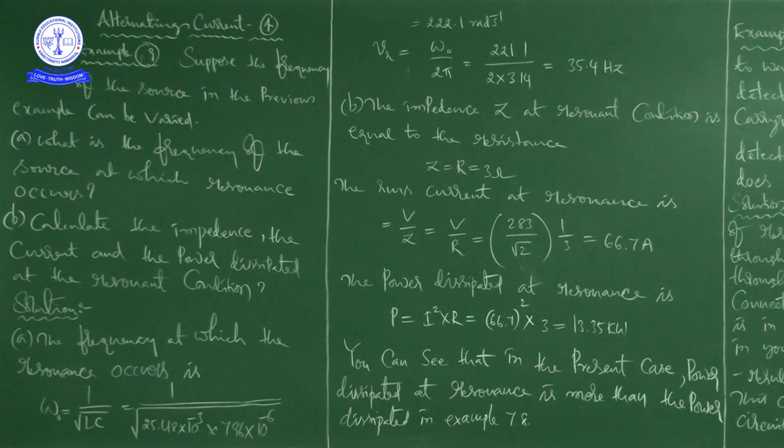What is an LCR circuit? Three things are present: capacitor, inductor and resistor, all connected in series, so it is a series LCR circuit. The impedance of the circuit is given by the formula Z is equal to square root of R square plus (XL minus XC) square.